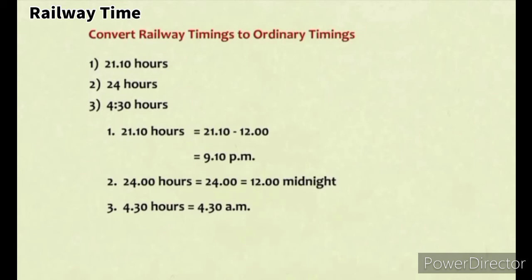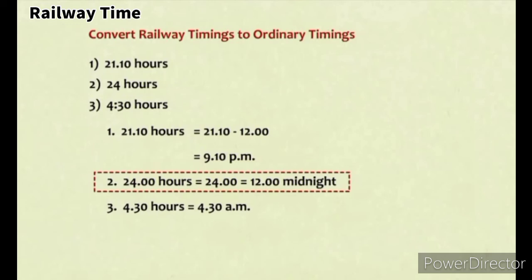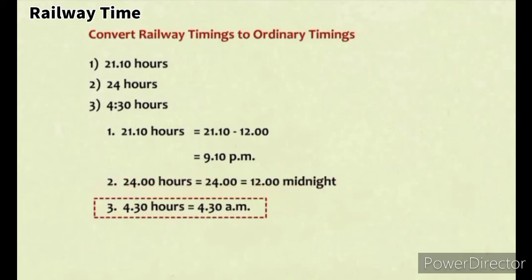Now, convert these timings to ordinary timings. 21:10 hours equals 21:10 minus 12, which is equal to 9:10 p.m. 24 hours is equal to 12 midnight. 4:30 hours equals 4:30 a.m.